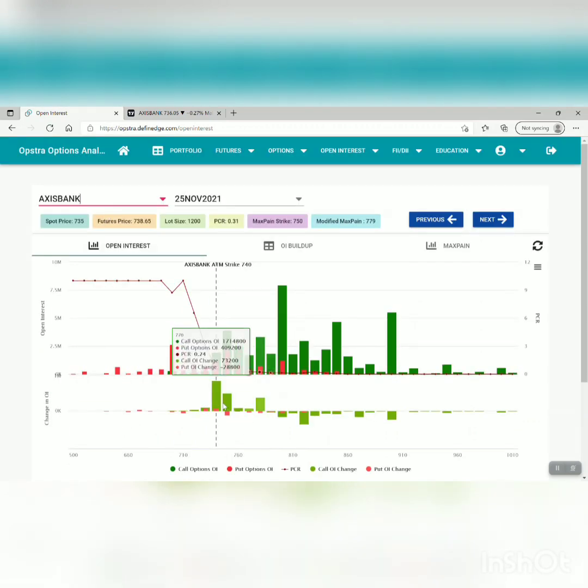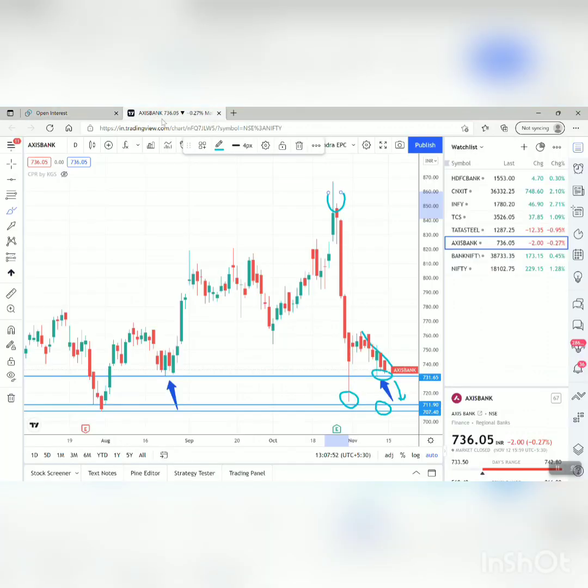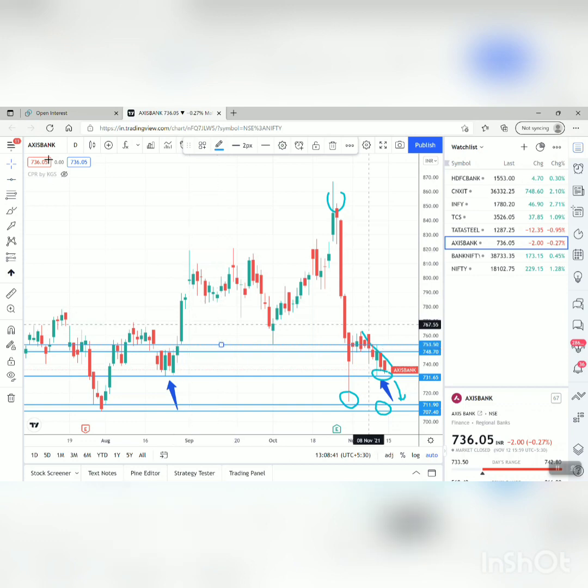In Axis Bank, at 740 a few new call writers were added, and at 750 also we can see new call writers. Put unwinding has already happened, which means people are too bearish in Axis Bank. Anything above 750 will trigger a massive short covering in Axis Bank. So first of all I will write down this level, it looks like 749 and 755, 753, 755. This one is acting as a crucial resistance for me.